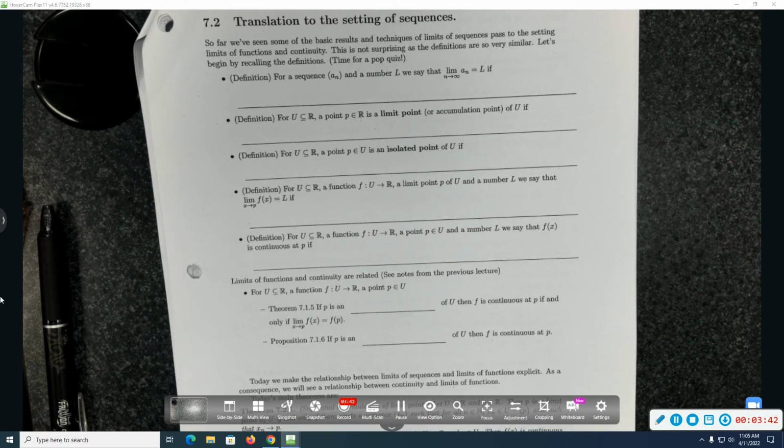Not be looking back in the notes for this. I want this to be an actual memory exercise. I'm not collecting them. And we will fill in these blanks in a moment.